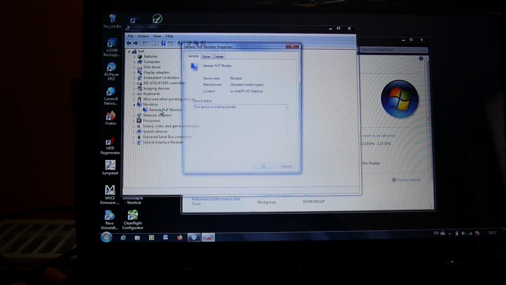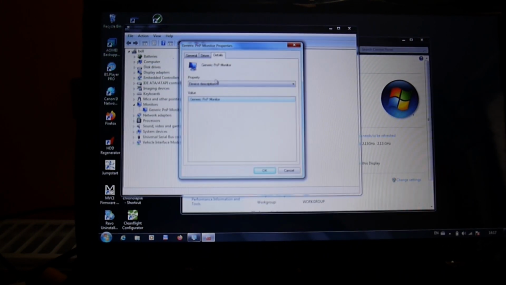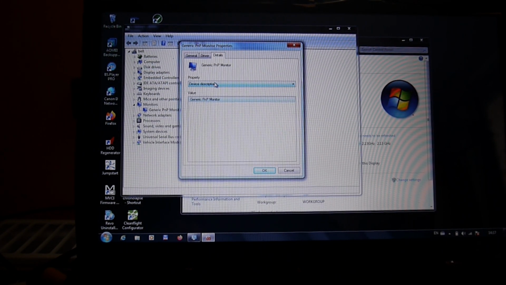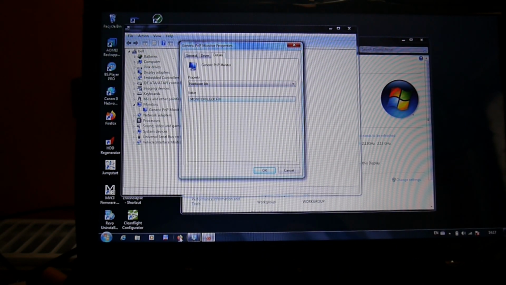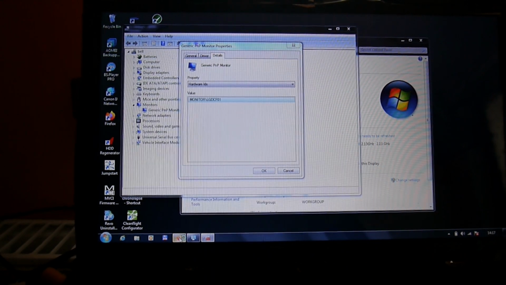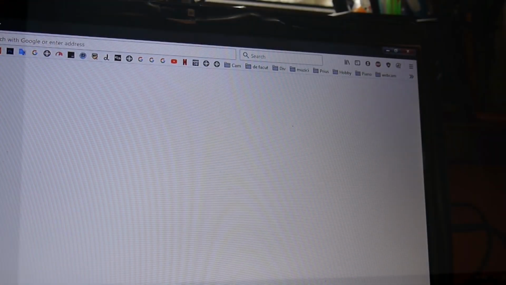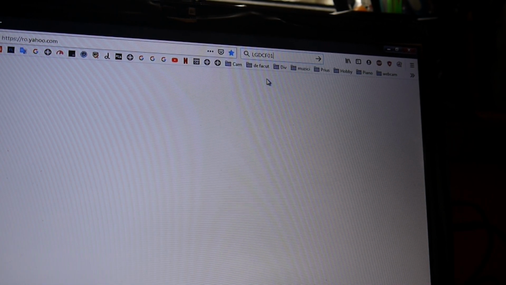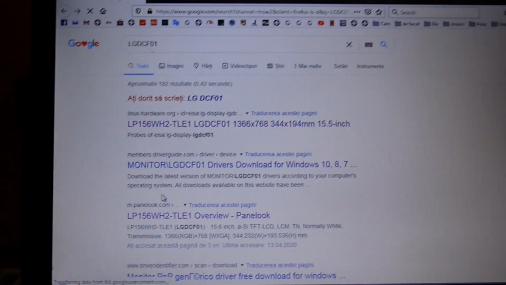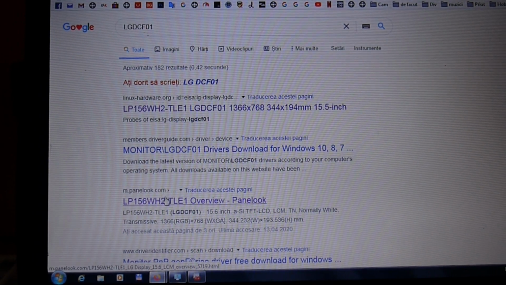Monitors, generic PNP monitor, details, and under details we scroll up and down, and we already have info about the monitor. Let's see. So it's LGDCF01. Let's open a browser, a web page, search with Google LGDCF01, and we already have it here.